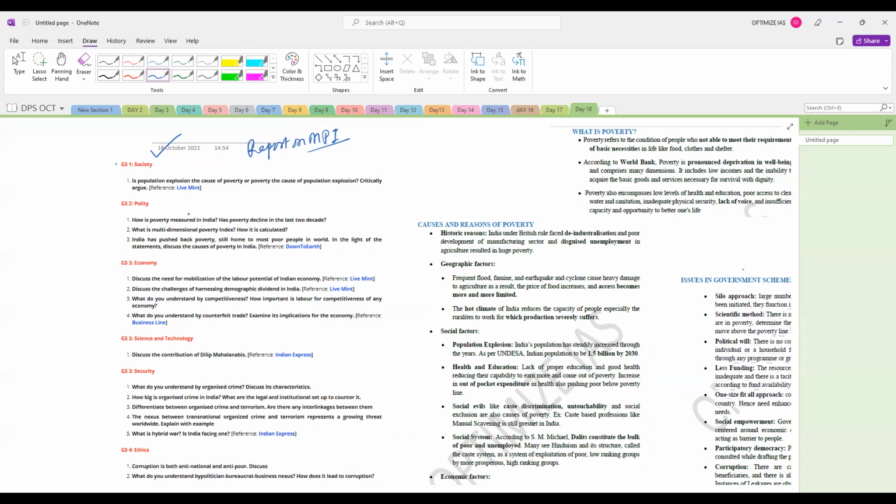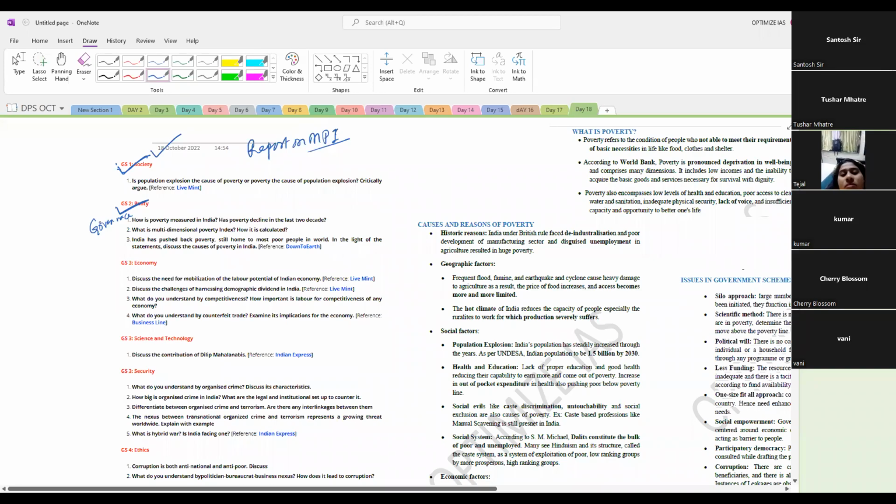In that context, I have framed a question from the society point of view, because the poverty topic is mentioned in GS1 society. And I have also framed a question on the issue of poverty from the point of view of governance. So we will try to discuss this issue of poverty in depth today.